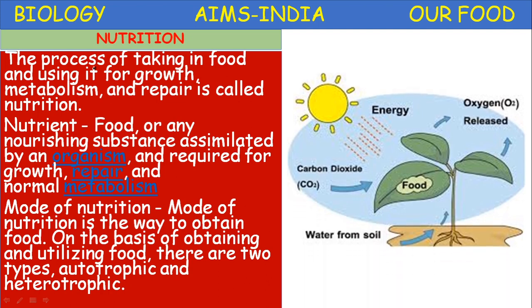Okay children, the process of taking in food and using it for growth, metabolism and repair is called nutrition. So what is growth? What is metabolism? What is repair? These three terms you need to understand. First, growth. One of the important characteristic features of living organisms is growth.